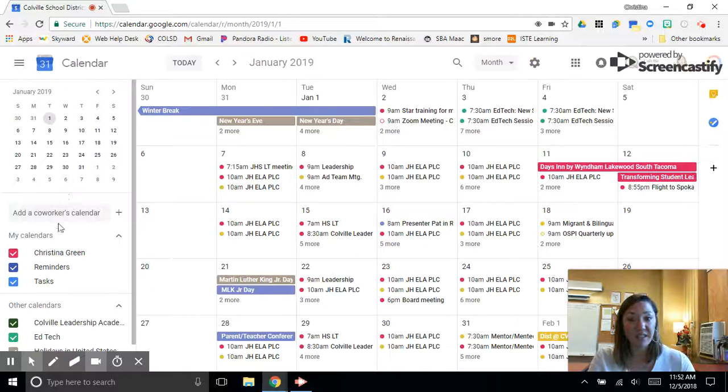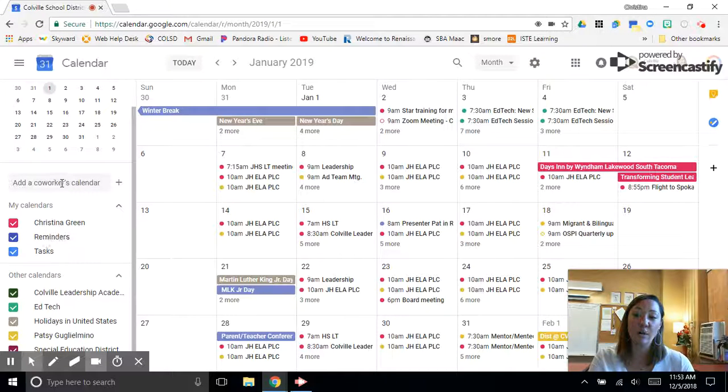Now over to the left-hand side, this is probably the key importance for today's lesson because this is how you can add a coworker's calendar. You can see that you have your calendar right here, and I even set up a few different reminders and tasks for myself. But then other calendars right down here are all of the calendars that I follow from different people in our school district network.